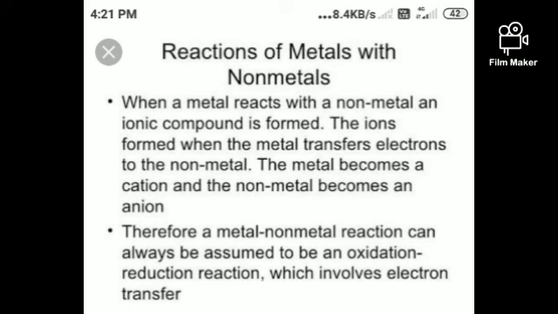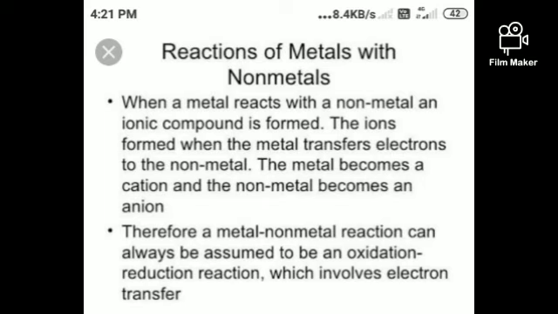Today, we are going to study how ionic compounds are formed. It is a very easy, very interesting and very important concept from which 2-mark questions arise. We are going to study it from this lesson: how do ionic compounds form?